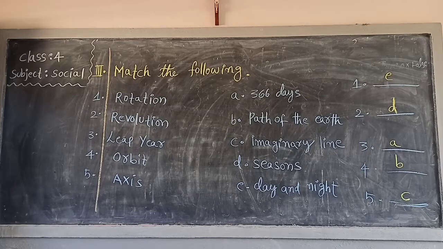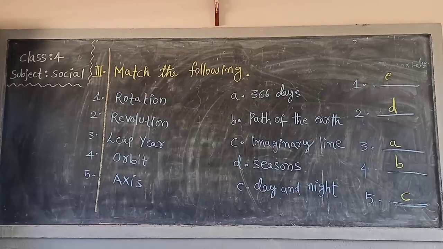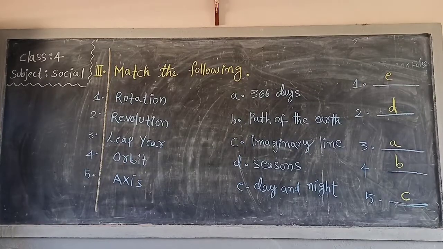Second one, revolution. Revolution causes seasons. So, what is the option of the season? D. Second one is what, Nana? D. Seasons. Now, third one, leap year. How many days are there in a leap year, Nana? Very good. 366 days. So what is the option of the 366 days? A. So third one is A.